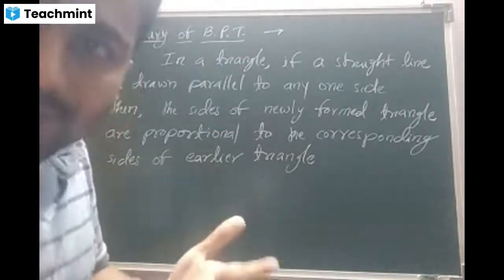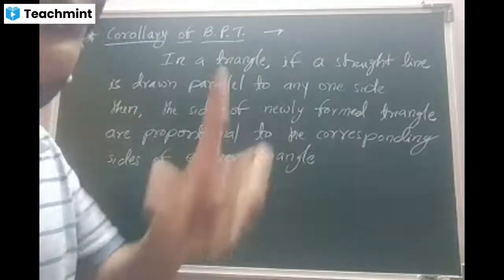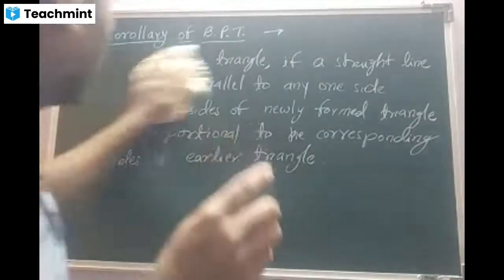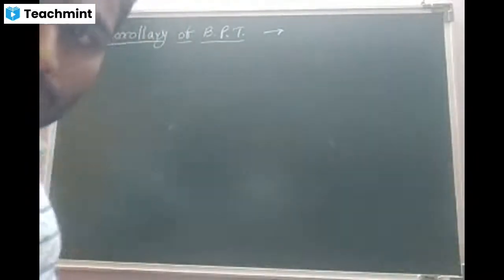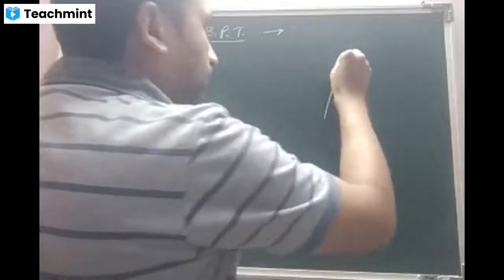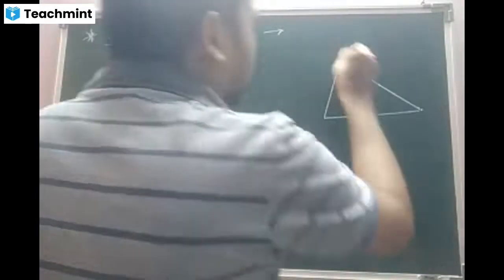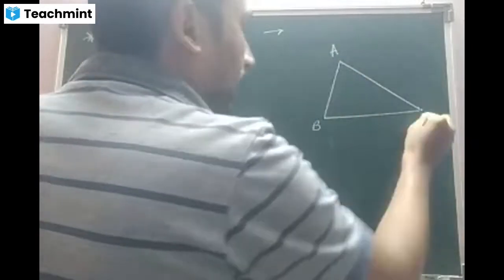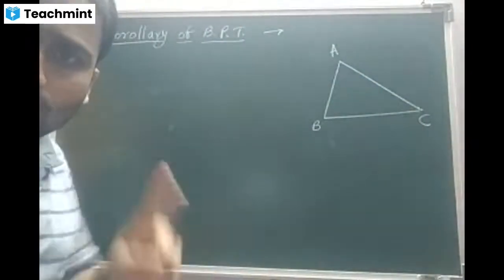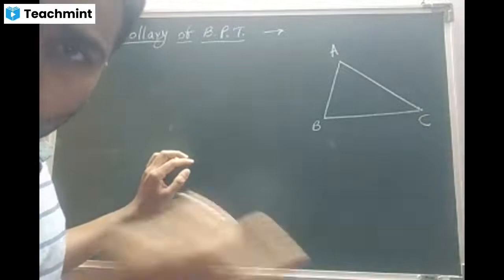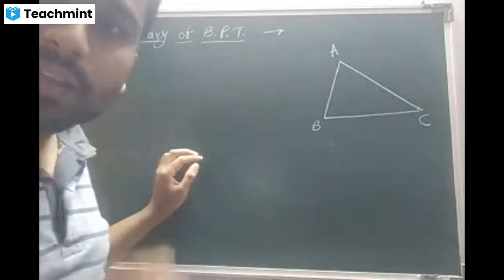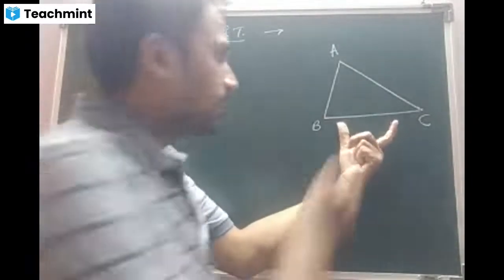If you want to understand the meaning, let us have a particular diagram for it. Look at the diagram. First, one triangle ABC. Now, beta, any one side we have to target and draw a parallel line to it. Again, I'll target BC.